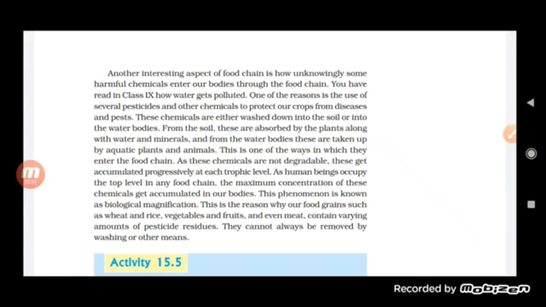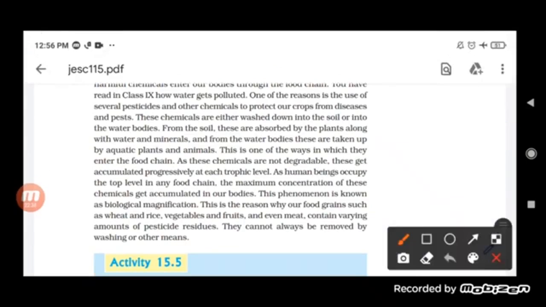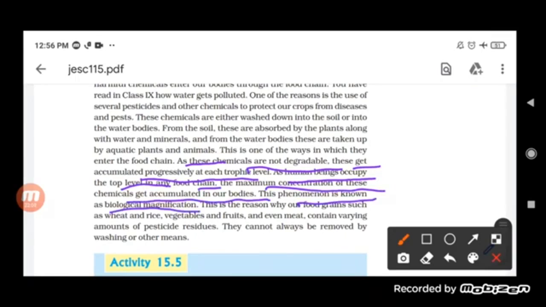Okay, so we can say here that as the chemicals are not degradable, they get accumulated progressively at each trophic level. As a human being occupies the top level in the food chain, the maximum concentration of these chemicals gets accumulated in the body, and this phenomenon is known as biological magnification.